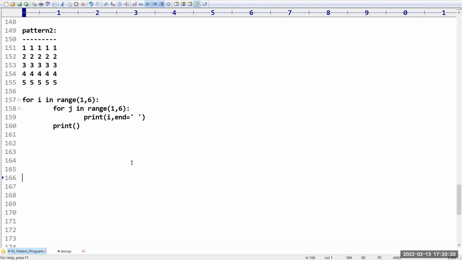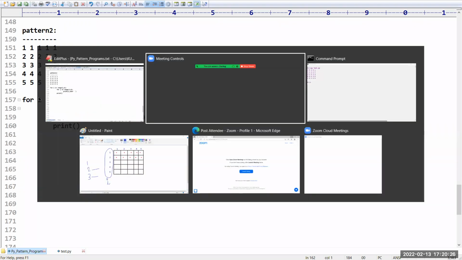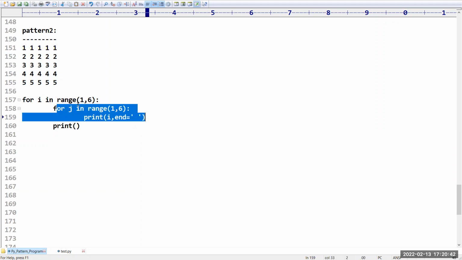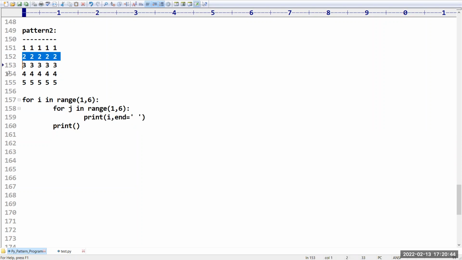We will get so many examples in this pattern. You will get it, please don't worry. Sir, let me go for the third pattern. See here in this pattern, they are expecting row values: first row, second row, third row, fourth row, fifth row. First row means we have to get only the values of I. When I is equal to 1, the J value is going to change; when I is equal to 2, these many times; when I is equal to 3, these many times; when I is equal to 4, these many times. That's why I am concentrating on rows.